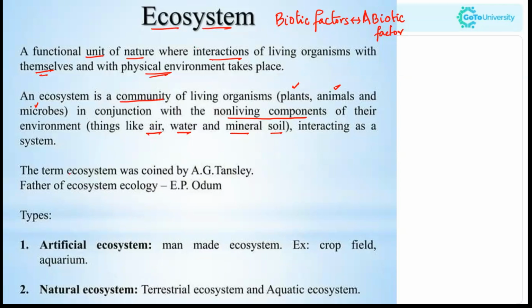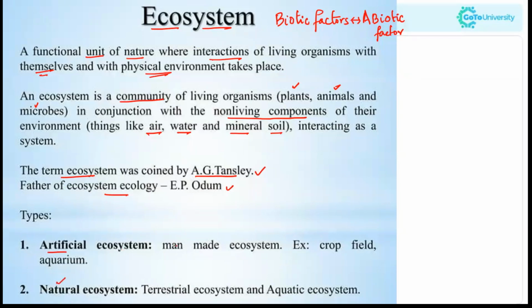Now, the term ecosystem was coined by A.G. Tansley. This is very important in the NEET exam. And the father of ecosystem ecology is E.P. Odum. Now, there are two types of ecosystem, artificial and natural.